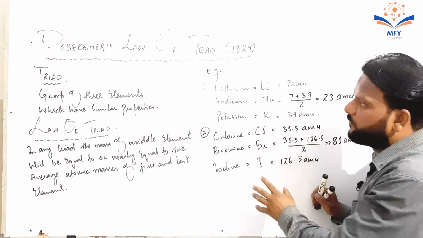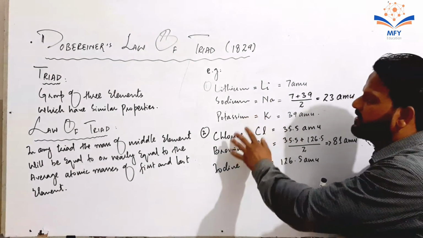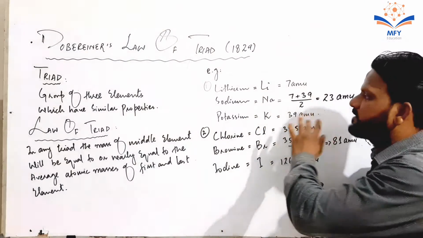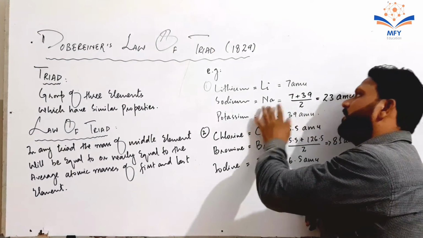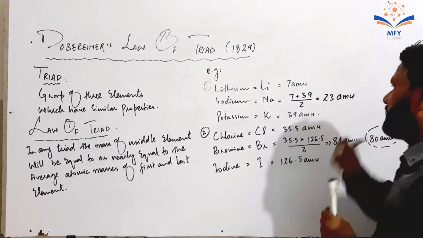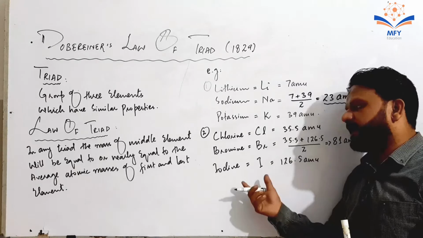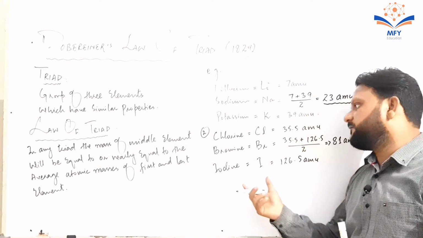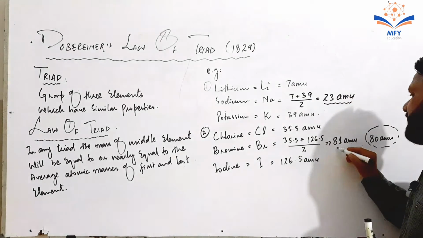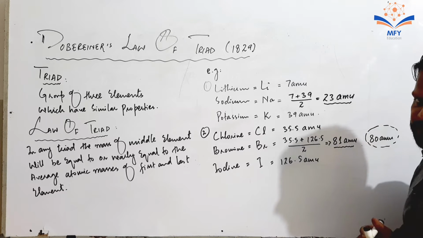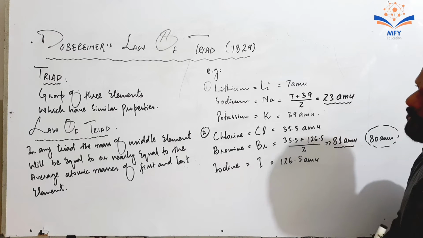And here we have two triads. Lithium, sodium, potassium is the first triad in which the mass of sodium is equal to 23, which is the actual mass of sodium. Also chlorine, bromine, iodine is another triad. The mass of bromine is 80, which is nearly equal to 81. Here we have the complete Dobereiner's law of triads.